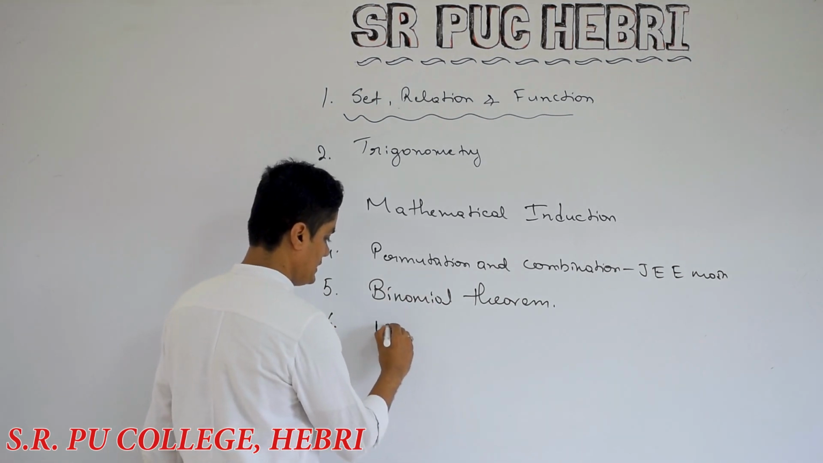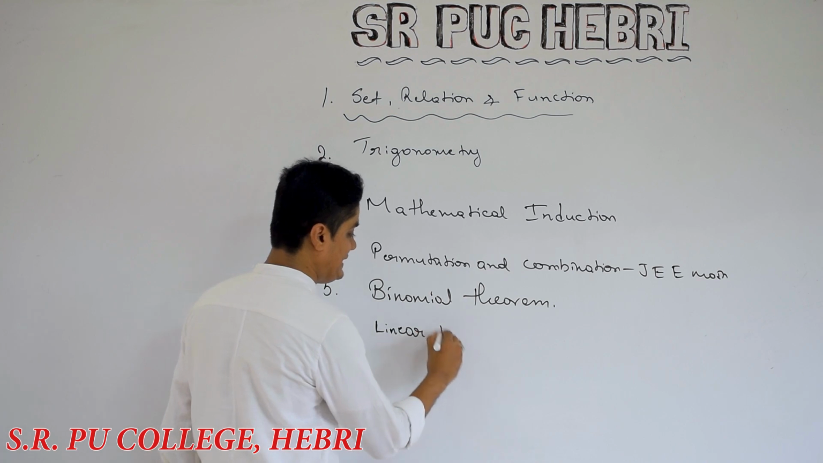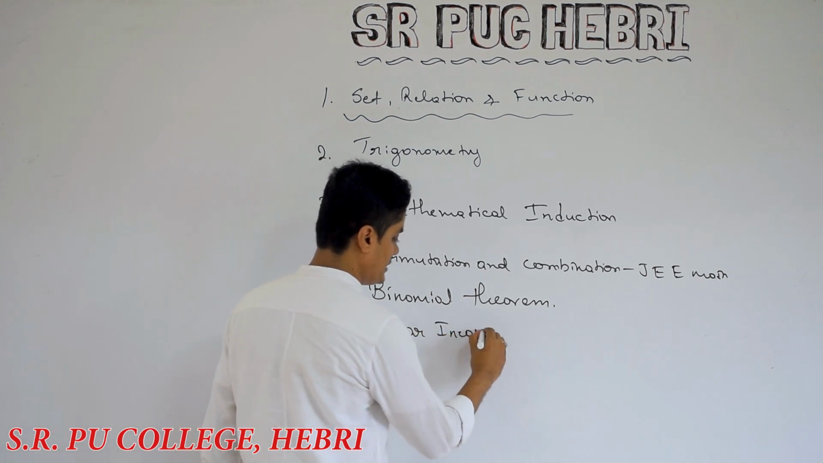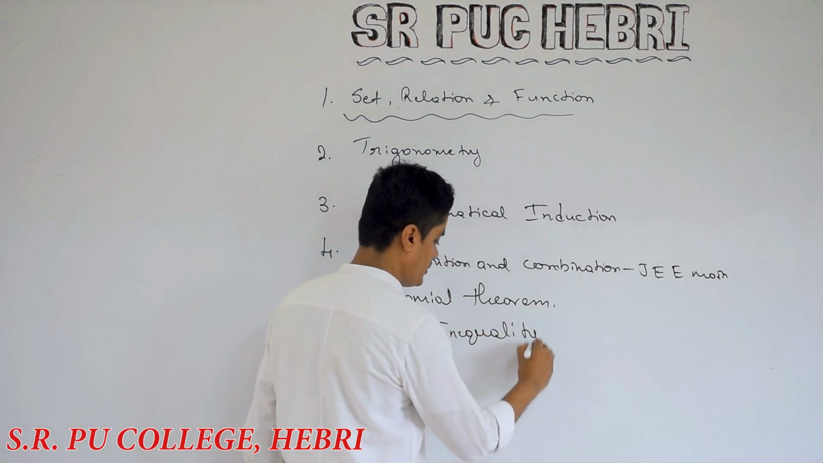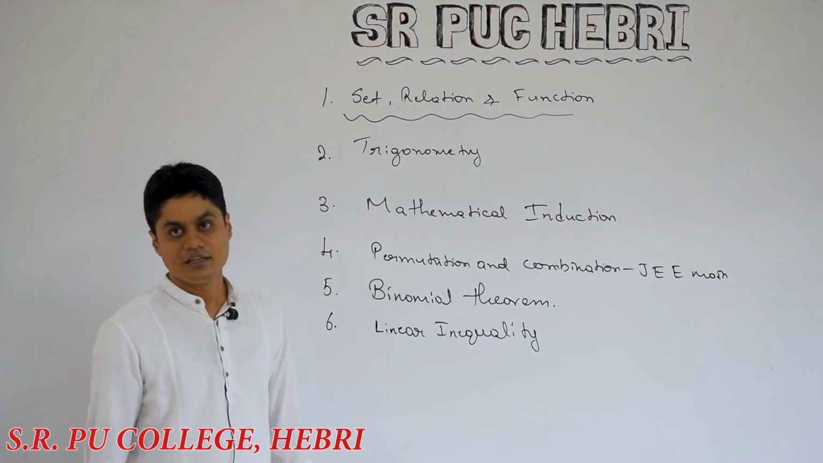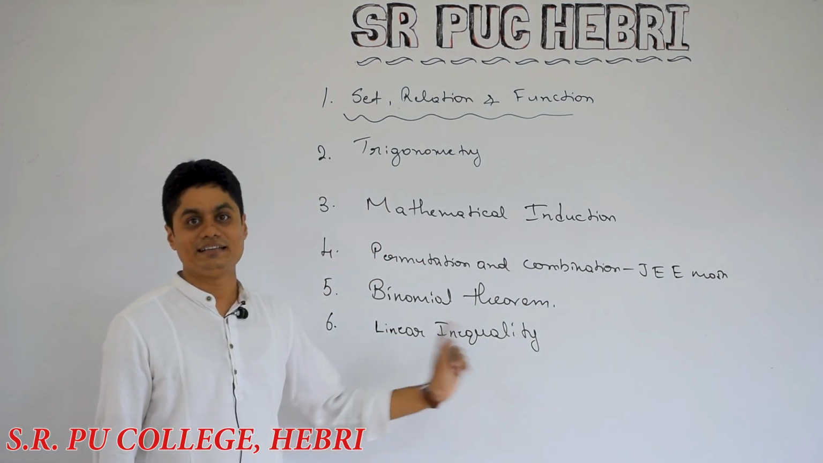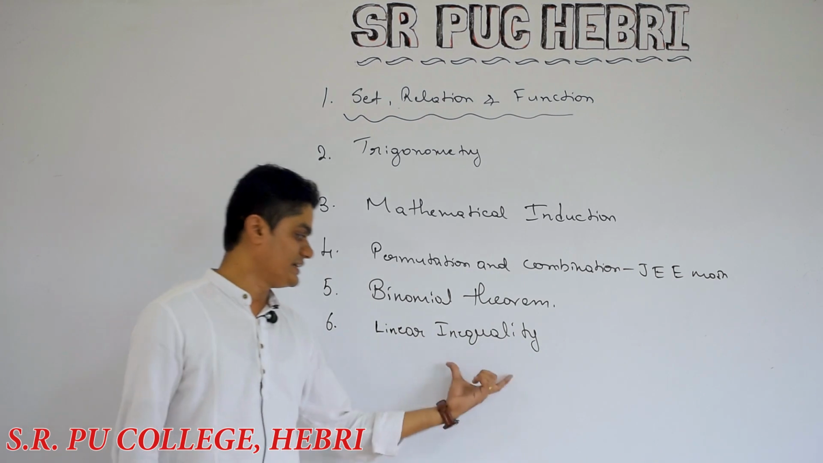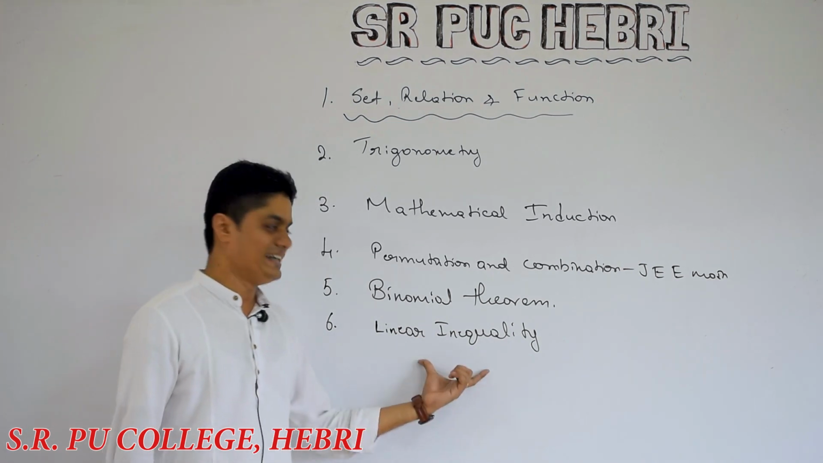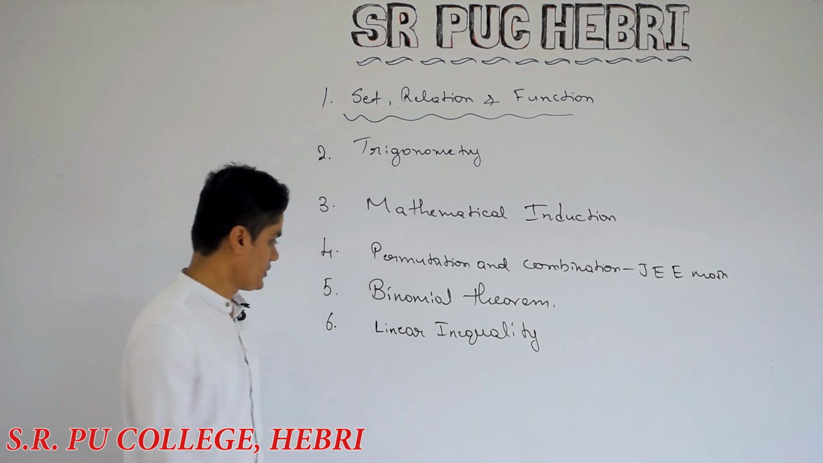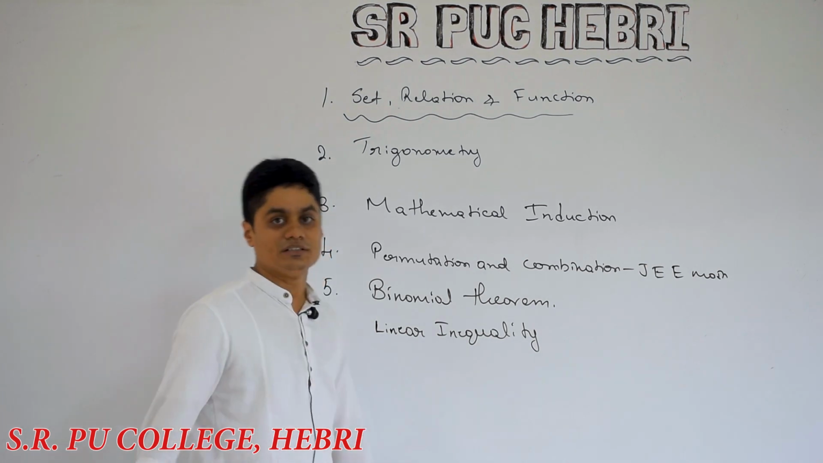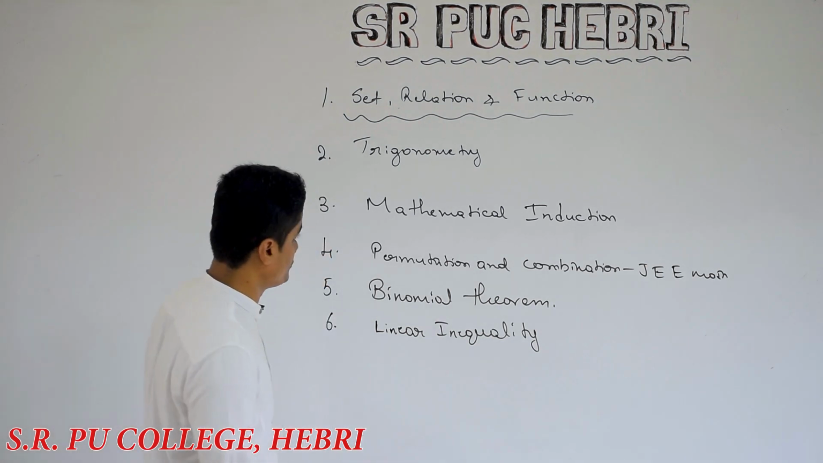Next, linear inequality. This is a continuation of your 10th standard topic. You studied less than, greater than, less than or equal, greater than or equal. So it's a continuation of that particular topic, a simple, easy topic. This is the first 6 chapters that you are going to learn in first PUC.